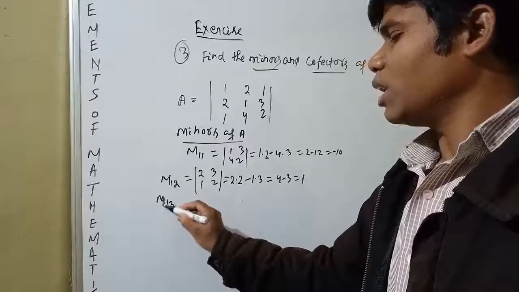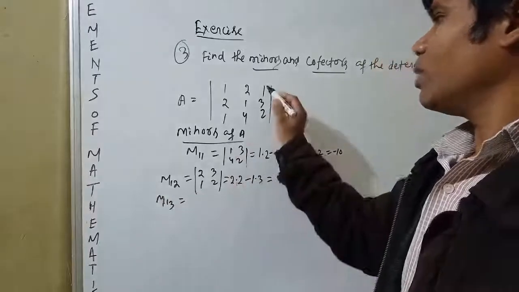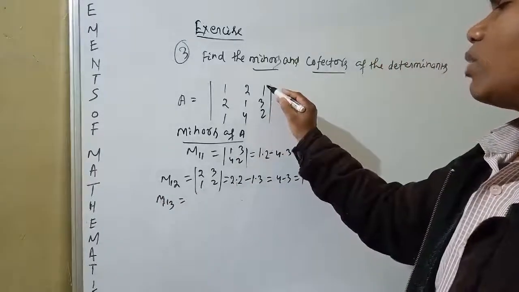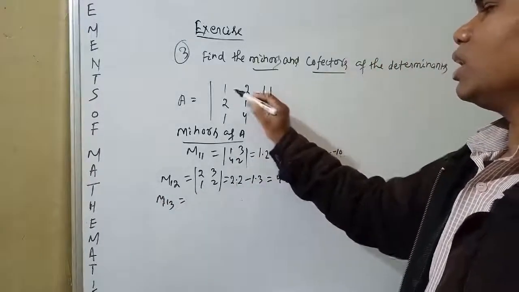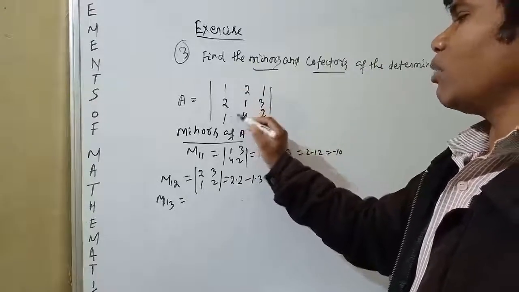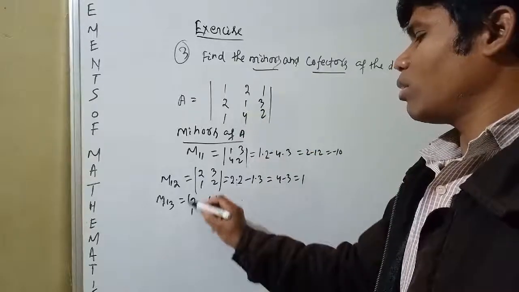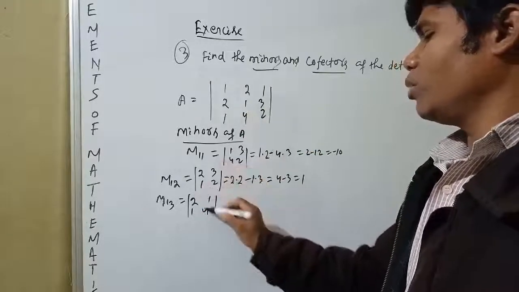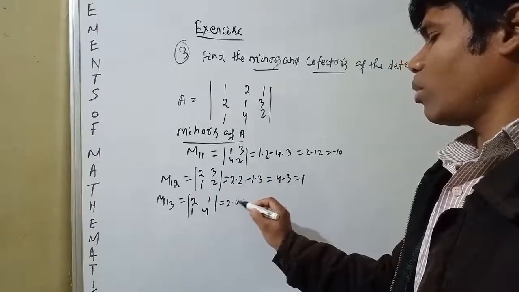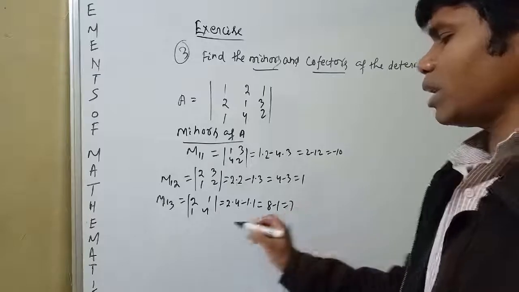M13, first row, third column: this column and this row suppressed, that is 2, 1, 1, 4. That means 2 into 4 minus 1 into 1, that is 8 minus 1, equal to 7.